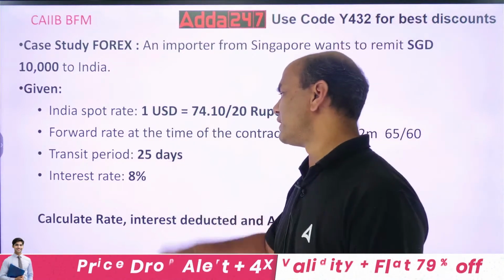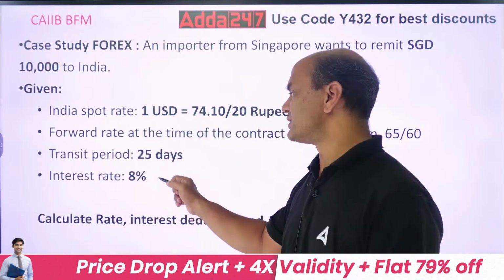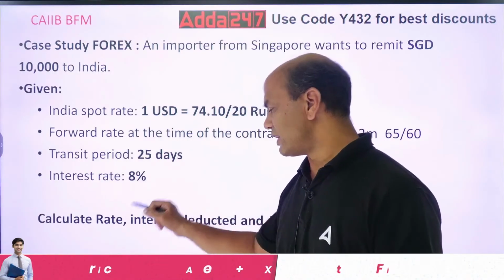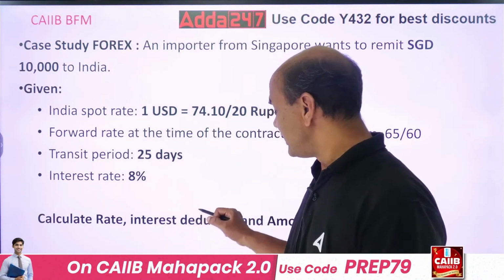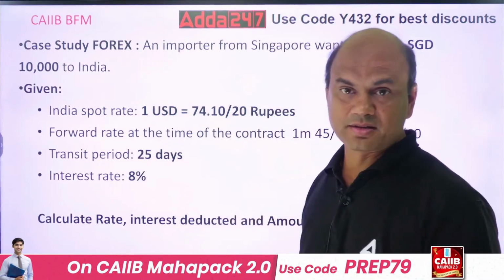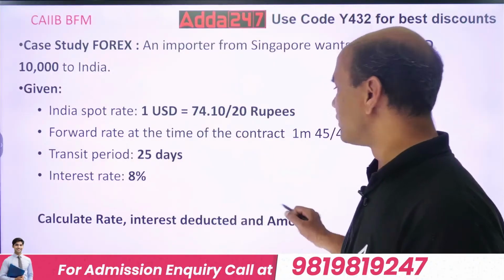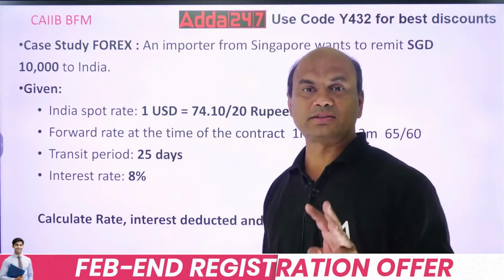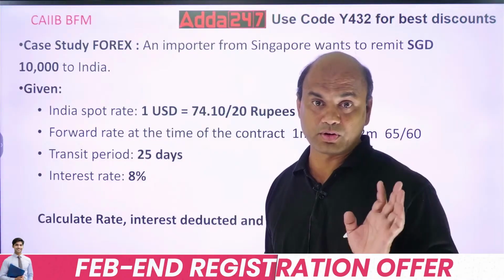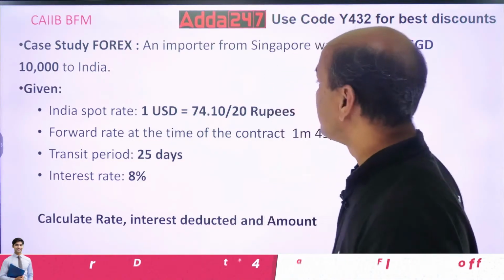Transit period is 25 days. Interest rate is given as 8%. Calculate the rate, and second, interest deducted. This interest deducted means if you have financed, then the amount. So 3 things are required over here. Very important numerical.